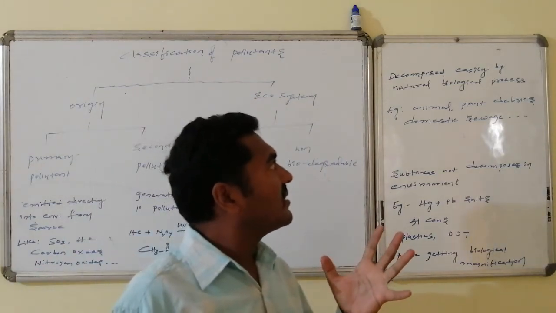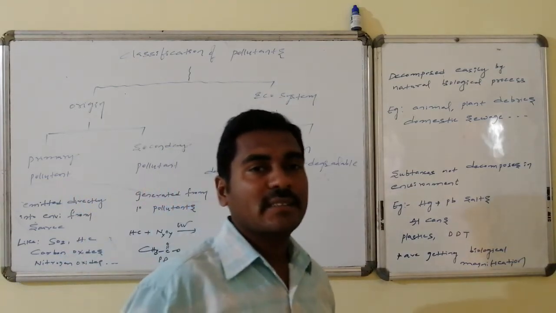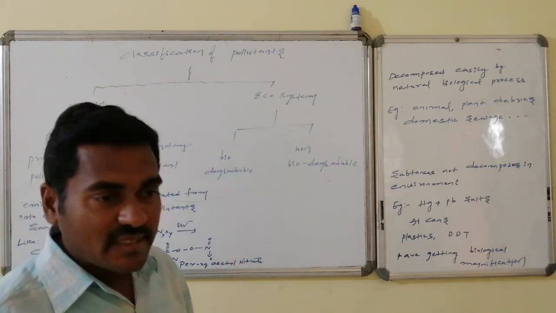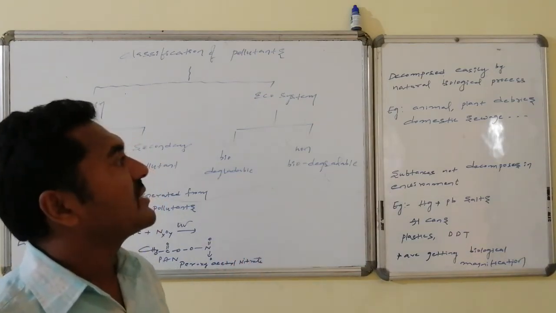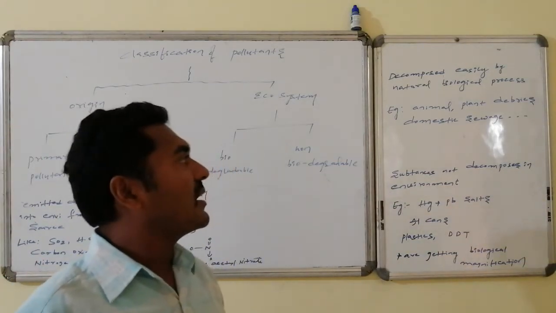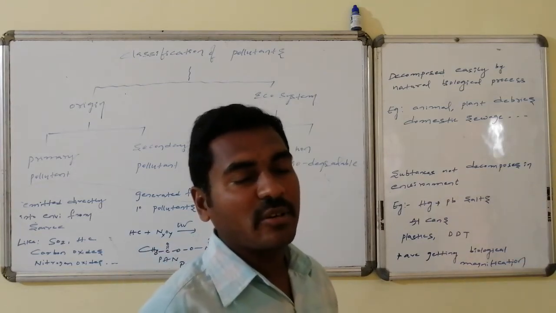Pollutants which can resolve into elemental entities in the environment are said to be biodegradable. That is, substances that decompose in the environment are said to be biodegradable, like animal and plant debris and domestic sewage.